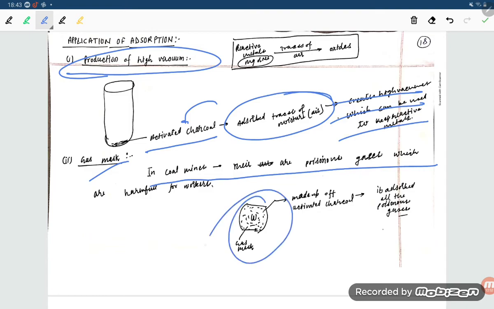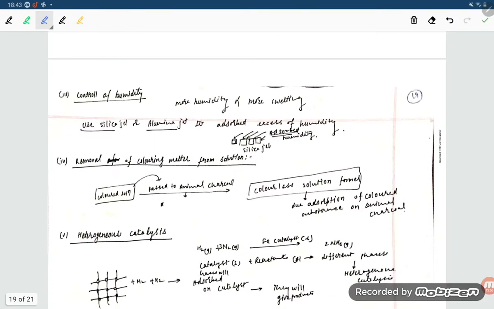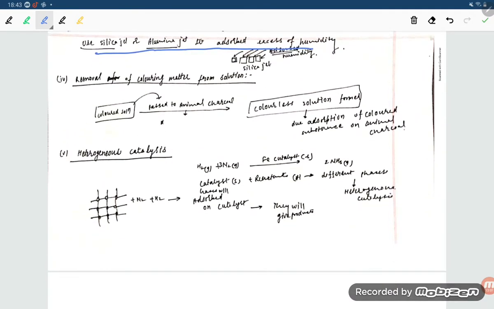But when you wear a mask, students, the gases will adsorb on the mask, so you will be safe. Control of humidity: silica gel and similar substances absorb water and moisture, so the humidity will be removed.